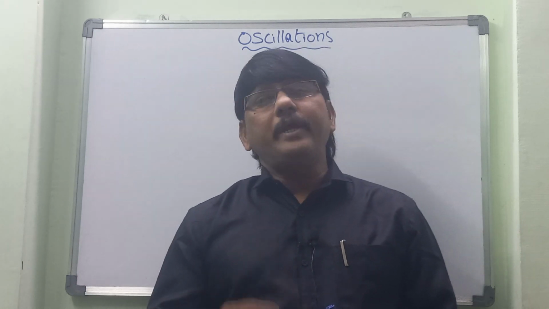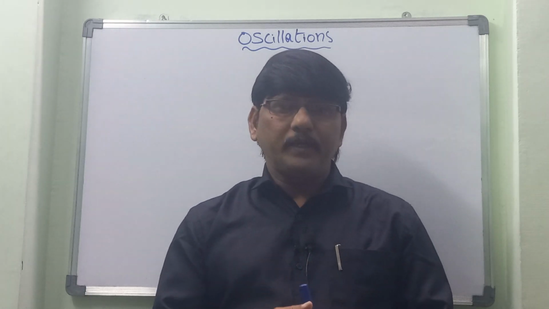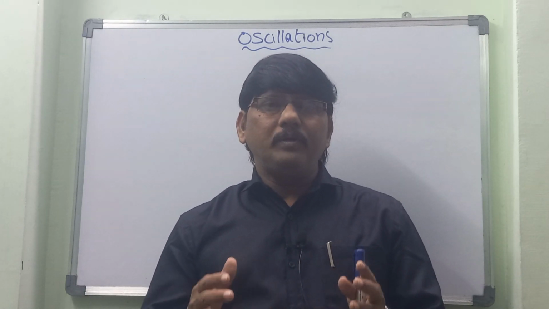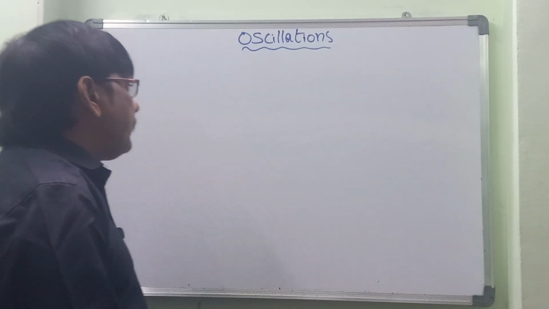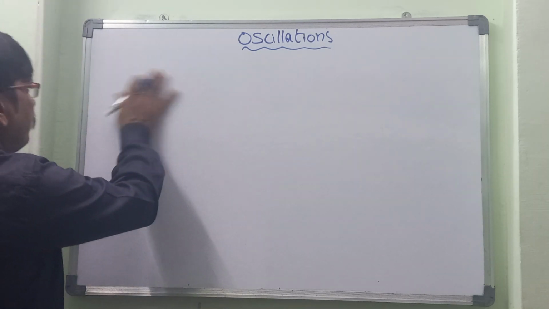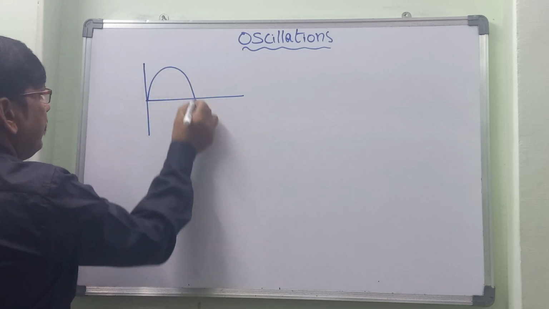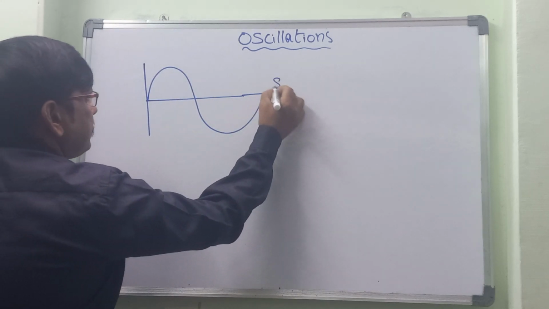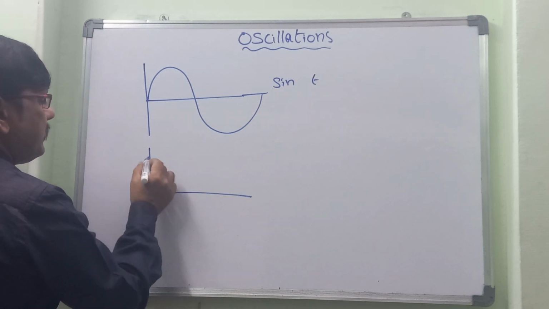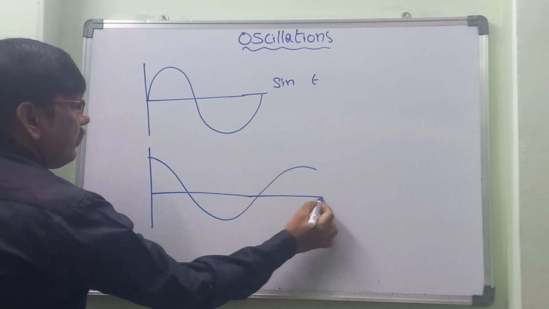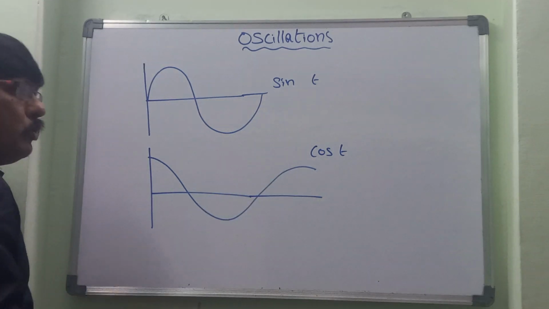Periodic motion is basically of two types: harmonic and non-harmonic. Harmonic means that if the motion is described in sine and cosine form, then we call that motion a harmonic motion. For example, if the object is expressed as a sine function of t, or expressed in terms of cosine, that is cos of t, this type of motion is called harmonic motion.